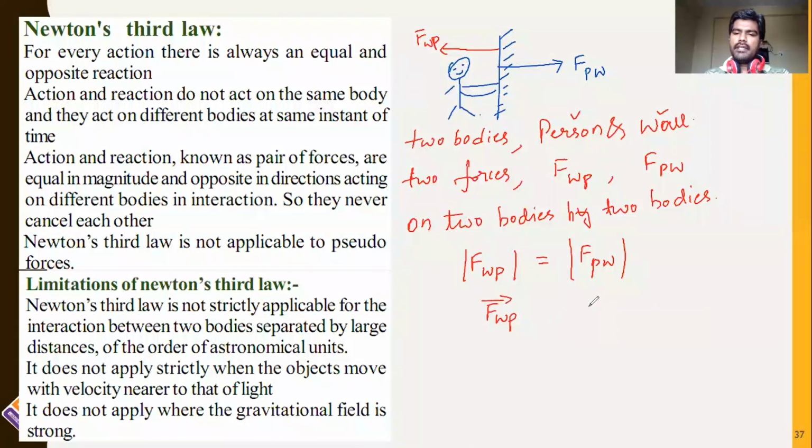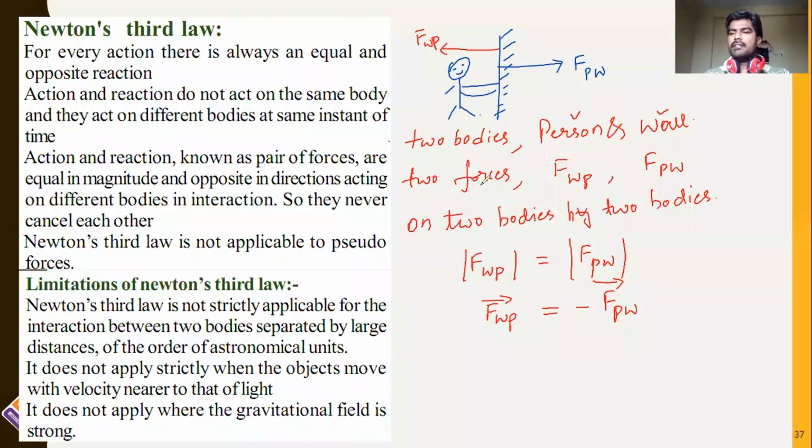FWP is equal to minus FPW. The force exerted by the wall on the person is not equal to the force exerted by the person on the wall. The directions are different. One is positive and the other one is negative, but they have equal magnitudes. These are the conditions which are applicable for Newton's third law, right?